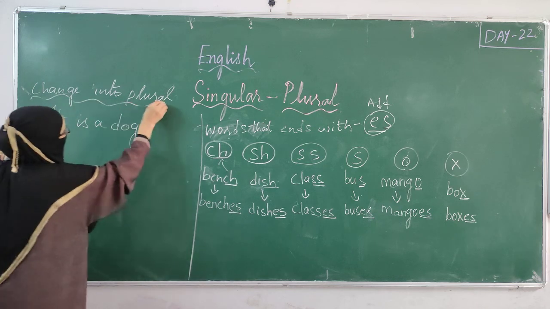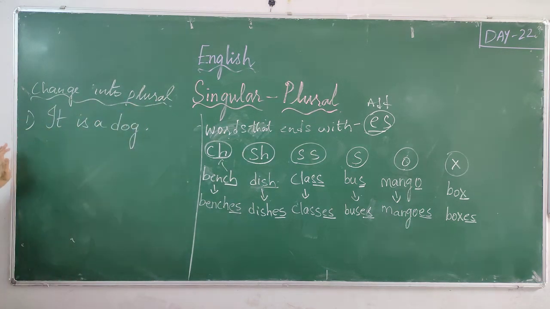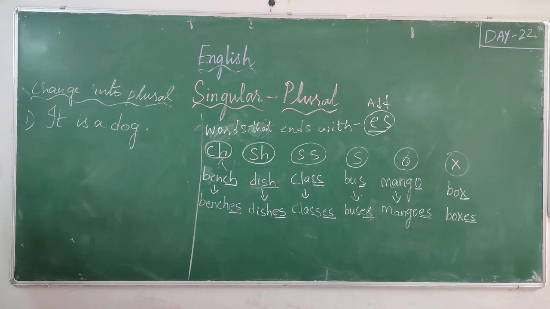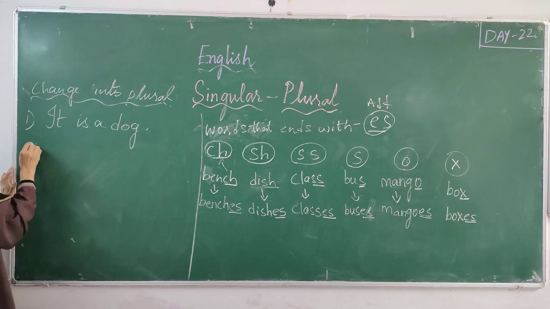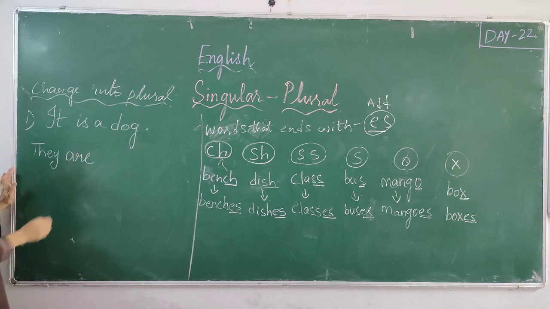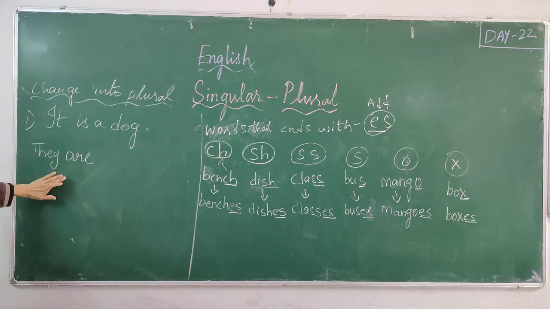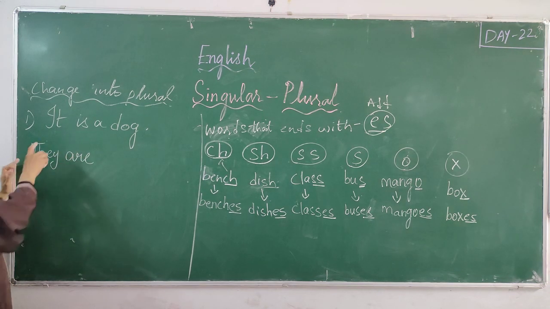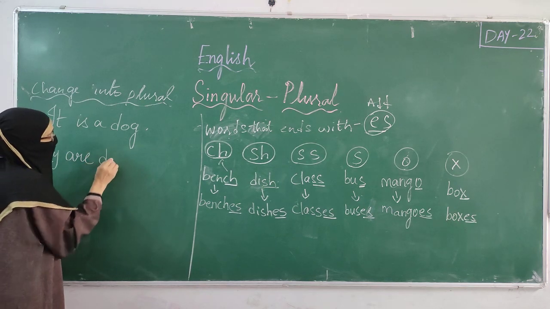When you are changing the whole sentence, don't look at only dog. You have to change the whole sentence into plural. So it will change to they, is changes to are. It is a dog. They are dogs.